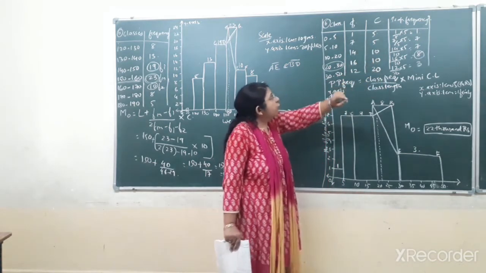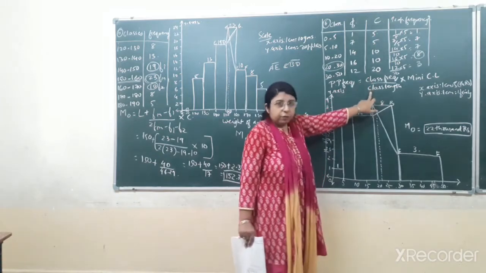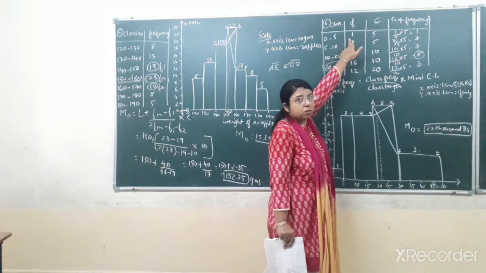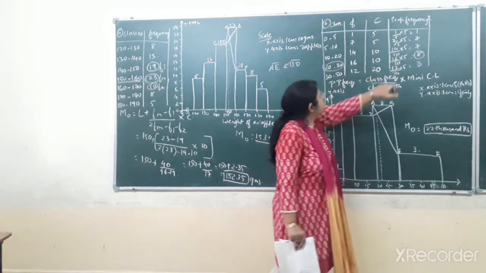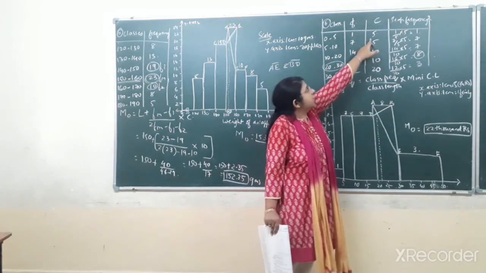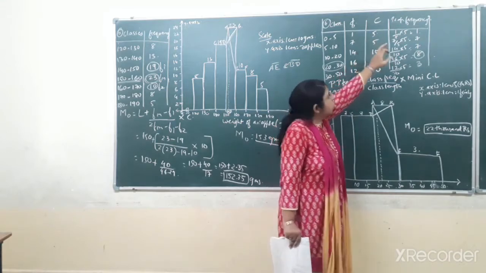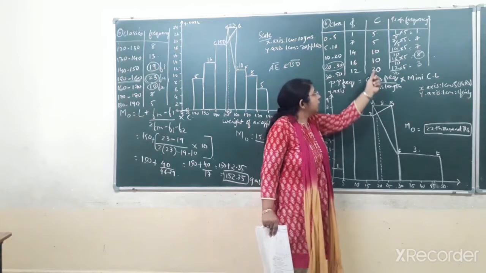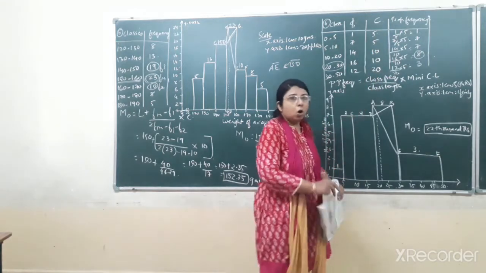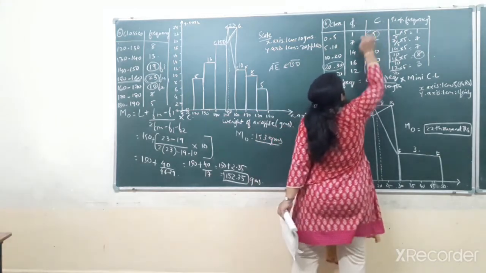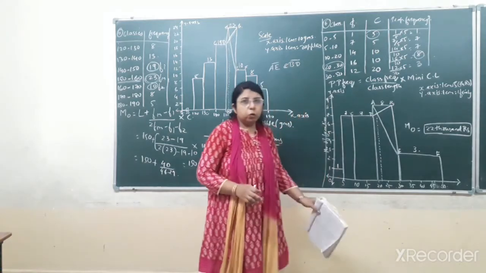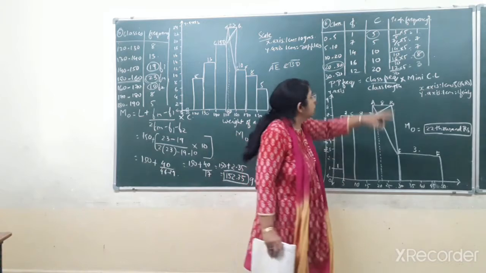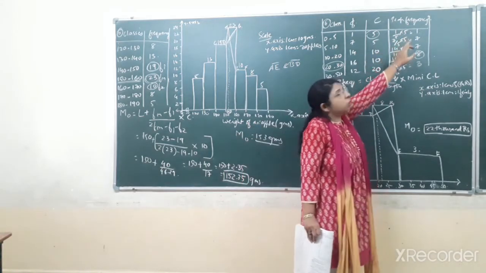Now how to find proportionate frequency by the given formula? First of all, class frequency. What is the class frequency of this class? That is 1. So 1 upon 5, where 5 is the class length of this class. So 1 by 5 into the minimum class length. Out of all the class lengths, which is the minimum? That is 5. So each and every value you have to multiply by 5. So 1 by 5 into 5 will come to 1.